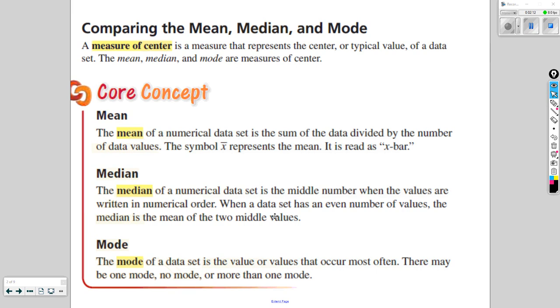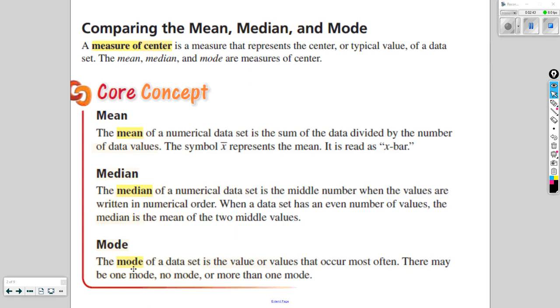All right, sometimes in our data set we have odd numbers of values, and sometimes we have even numbers of values in the total data set. When we have an odd number of values, there's going to be exactly one number in the middle. However, when we have an even number of values, two values are going to lie in the middle. To find the median of a data set like that, we find the mean of the two middle values, which is just the average of the two middle values.